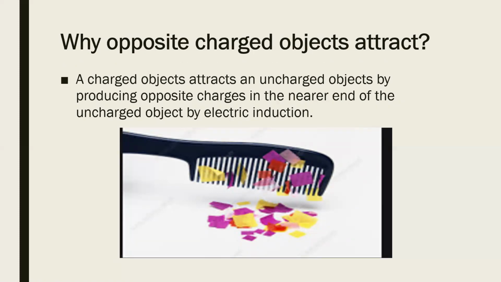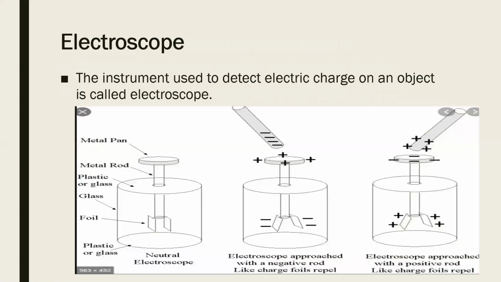For an example, I am taking this comb. Now my comb is positively charged. Okay. When I take the comb near the bits of paper, at that time what the comb does is it creates a negative charge in the bits of paper, in the nearer end of the bits of paper. And so by this process of electric induction, by which it produces the opposite charge in the paper, they will attract each other. Now we learned about electric charges.